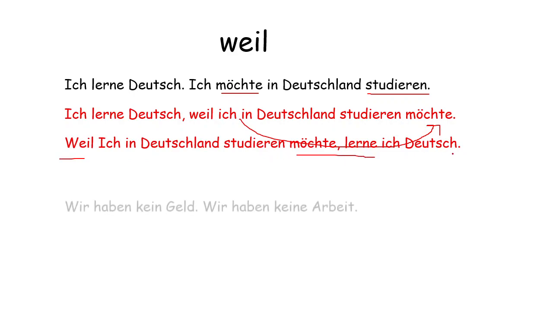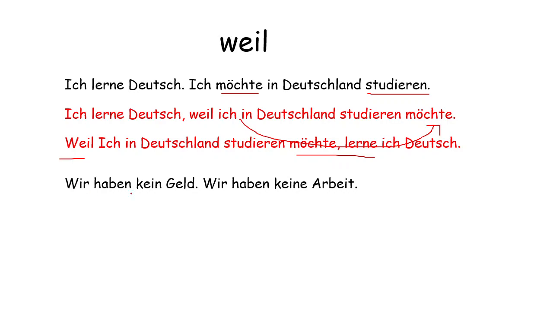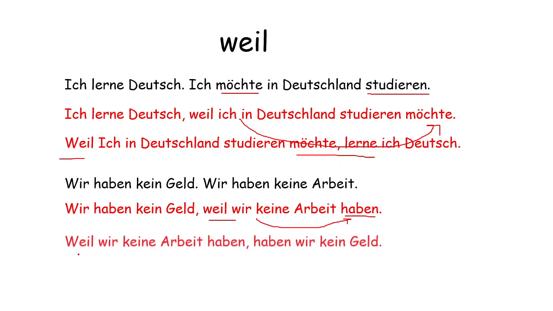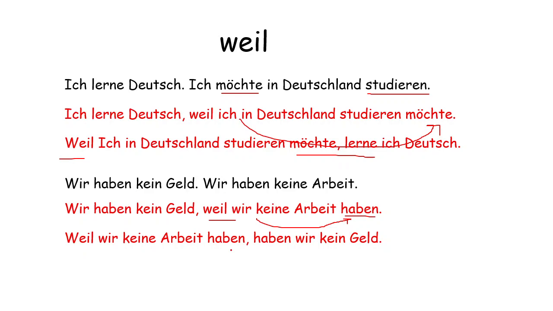I learn German. Wir haben kein Geld, wir haben keine Arbeit. Wir haben kein Geld, weil wir keine Arbeit haben. Verb at the end. Weil wir keine Arbeit haben, haben wir kein Geld. Because we have no work, we have no money.